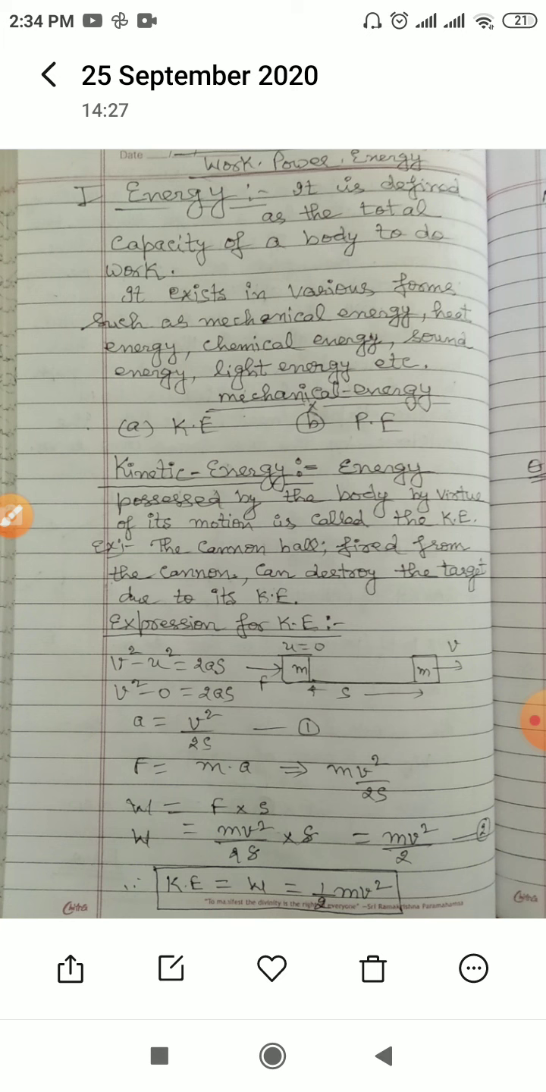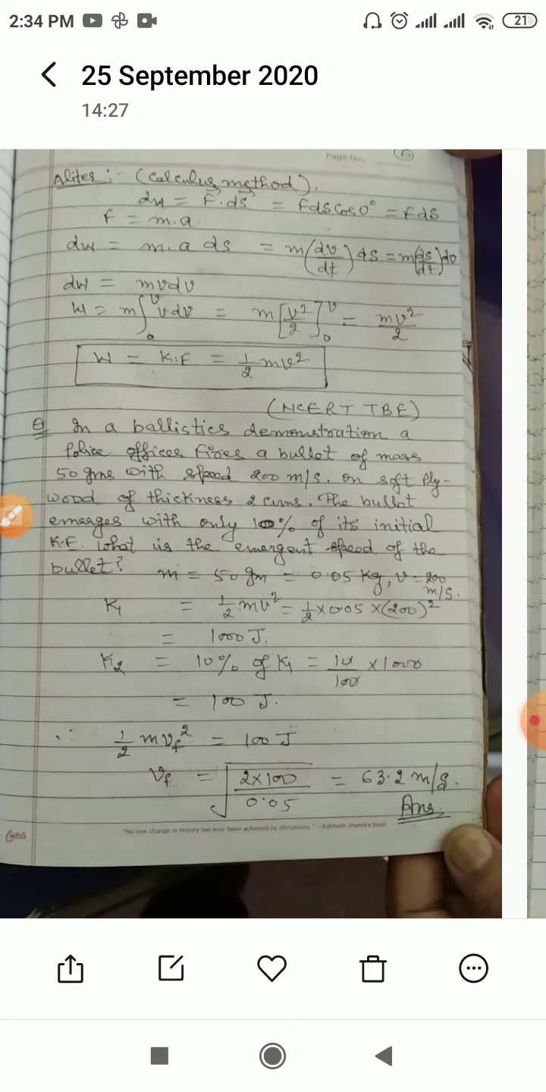Assume that this is equation number 1, and F is equal to M into A. Substitute the value of A, which is V square upon 2S, and work done is equal to force into displacement. Substituting the value, you will get the kinetic energy, or the work done, is equal to half MV square.